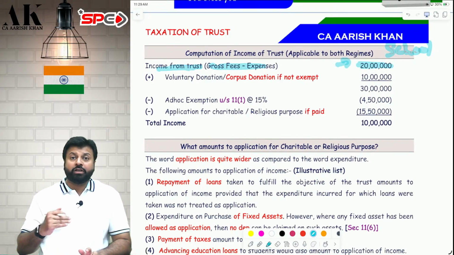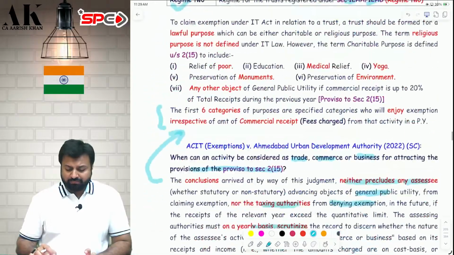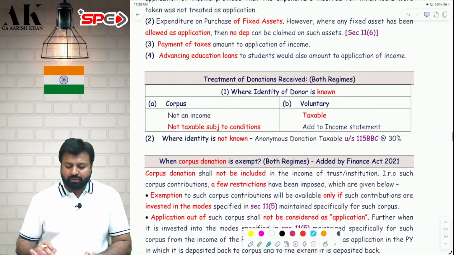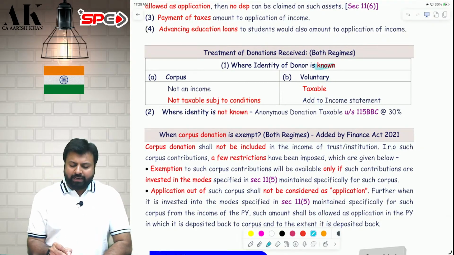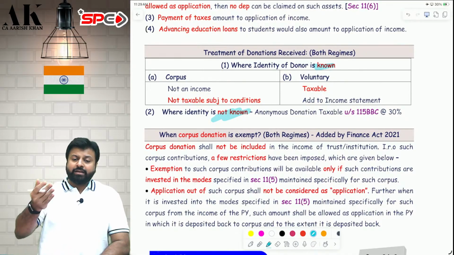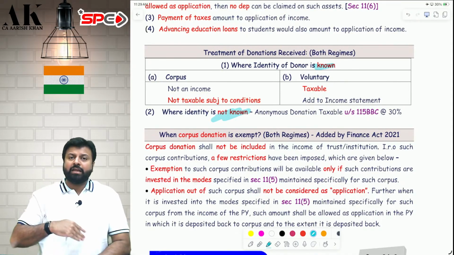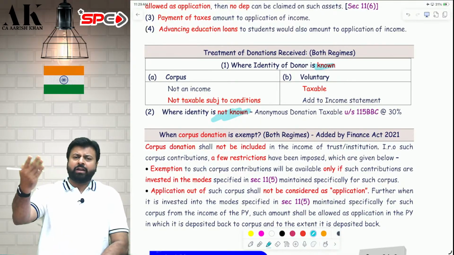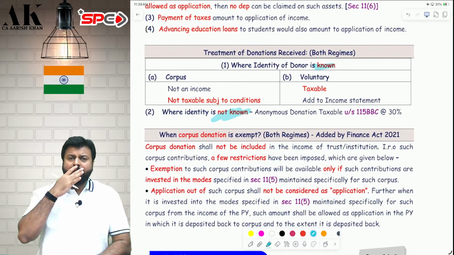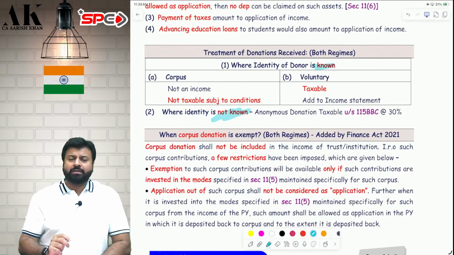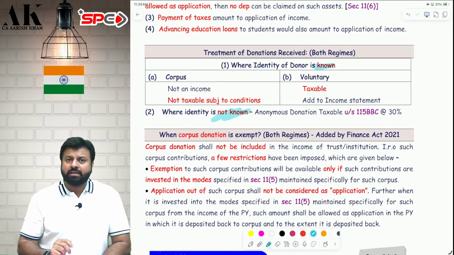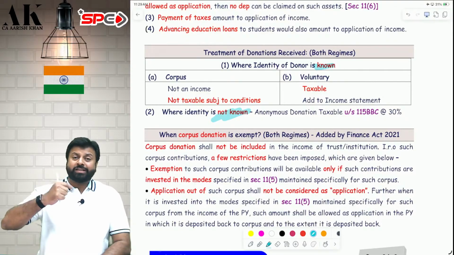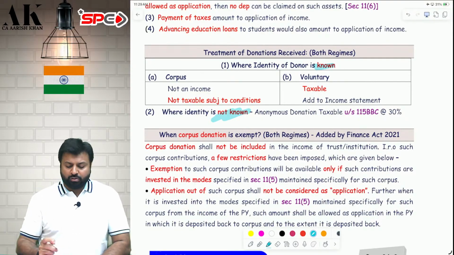After that, you get donations from various parties. So what is the treatment of donation? Let's talk about how donations are treated under income tax law. Donations can be of 2 types: where the identity of the donor is known and where the identity of the donor is unknown. If the identity of the donor is known, the donor is saying his name and giving it. The donor is not willing to hide his name. In that also there are 2 types of donation. First is where the donation is given with a specific purpose. That is known as corpus donation.